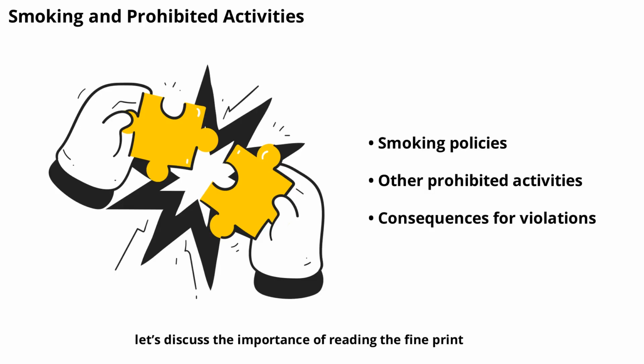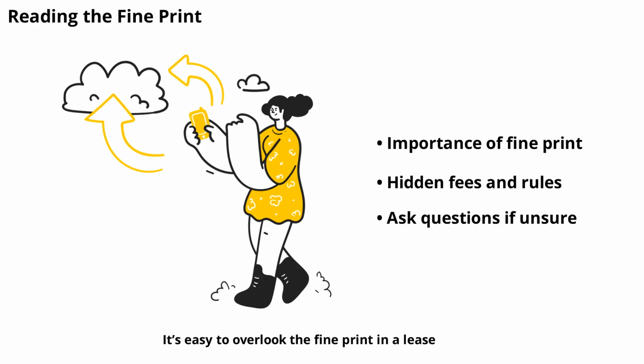Next, let's discuss the importance of reading the fine print. It's easy to overlook the fine print in a lease, but these details can have a big impact. Fine print often includes information about fees, penalties, renewal terms, and special rules. Take your time to read every section, and don't hesitate to ask questions if something is unclear. Understanding the fine print helps you avoid surprises and ensures you know your rights and responsibilities.